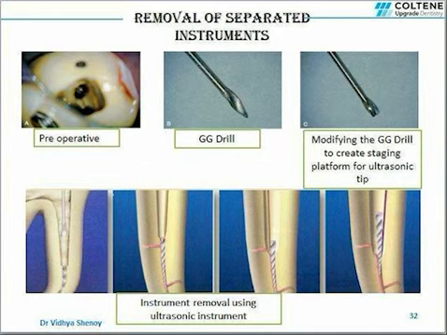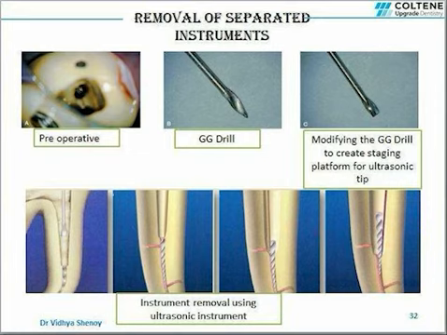Factors such as root dentin thickness, curvature of canal, and type of material of the instrument influence this decision. For removal of a separated instrument, ultrasonic tips can be used. For using these ultrasonic tips for instrument removal, a staging platform has to be created on the root canal wall just above the separated instrument.